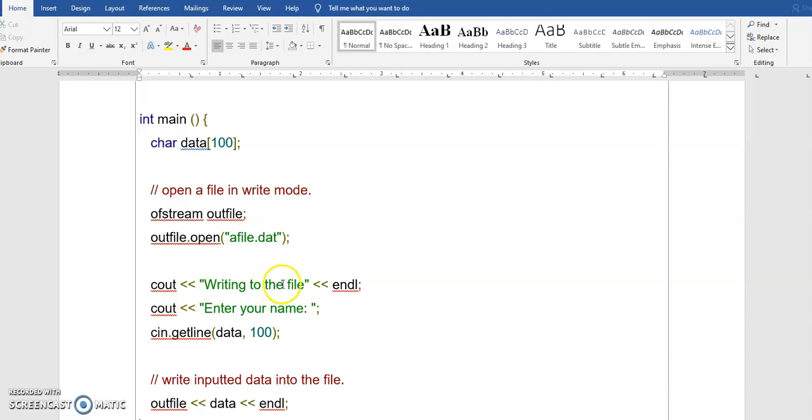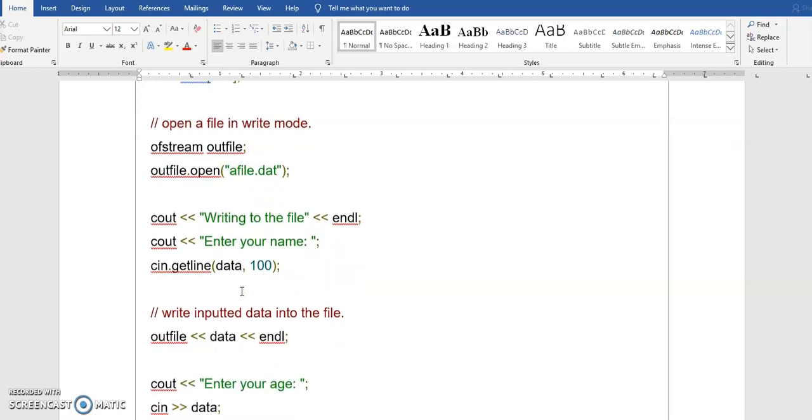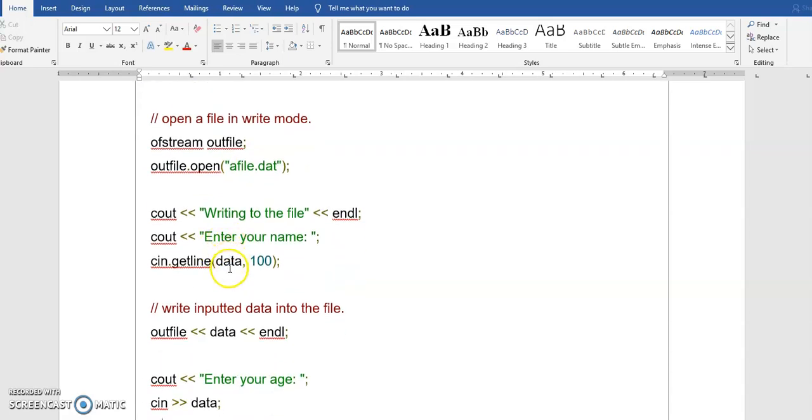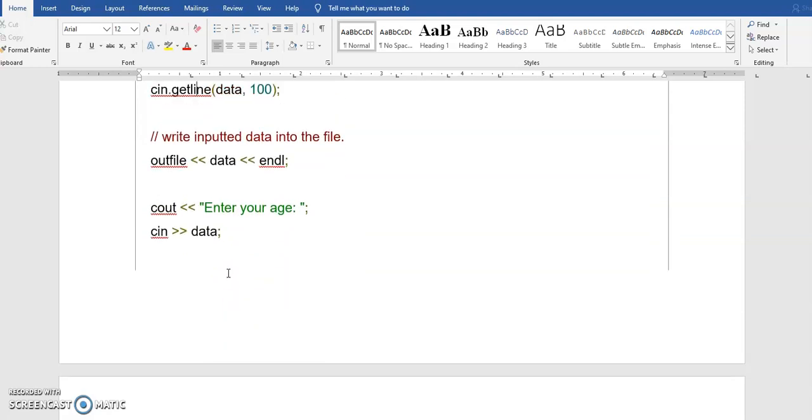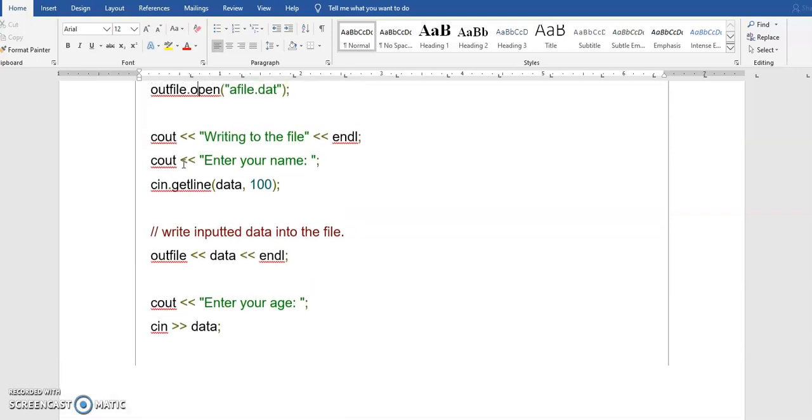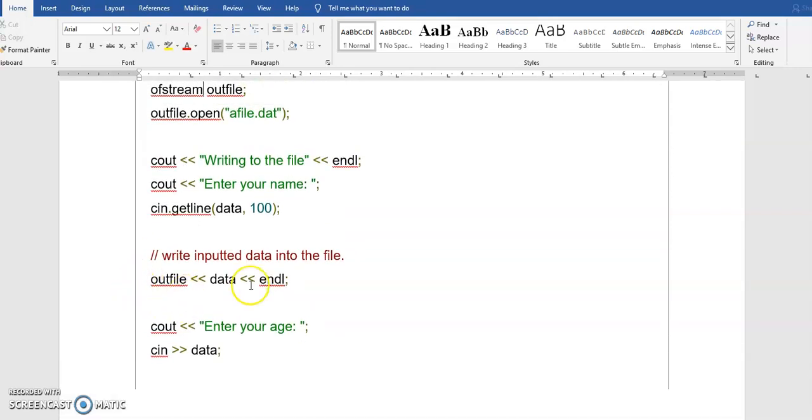see, I'm opened only for out, so I can write only to this file. So I'm giving what I want to write into this file. You're giving "enter your name", so that you are capturing into this data array. In getline, whatever you give is captured in the data array, and then you write it to the outfile. So outfile is a reference to the file afile.dat. In that, this data will be copied. Whatever data, the name you have given, will be copied.